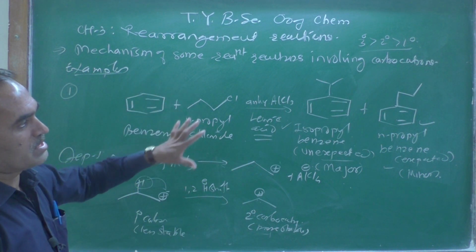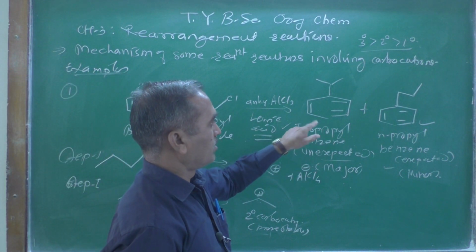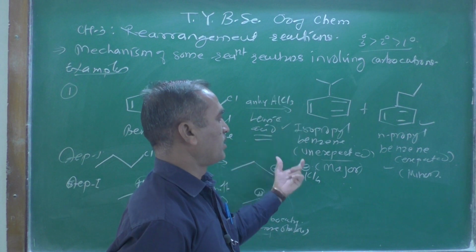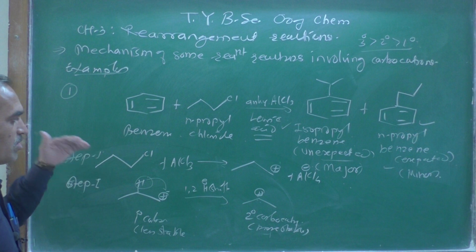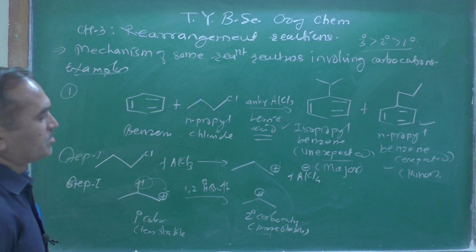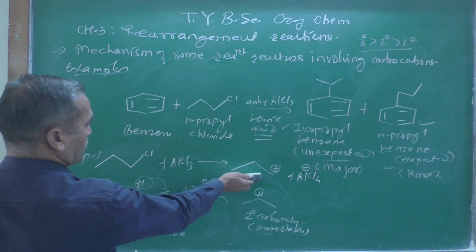Example, you got this clear-cut idea why we are getting isopropyl as a major and why N-propyl is a minor. The reason is that AlCl3 generates the electrophile, and a carbocation is formed over there.